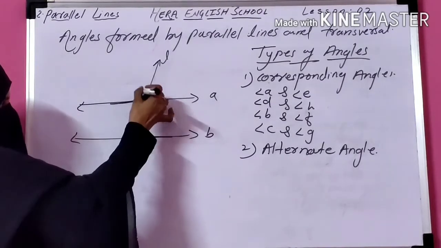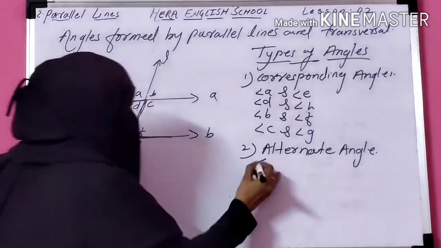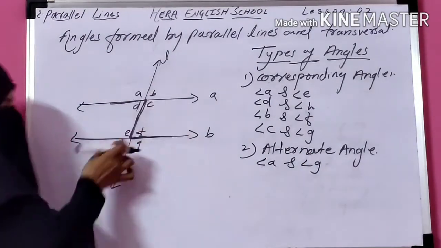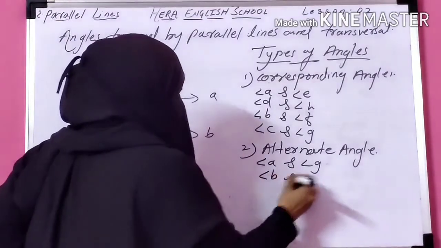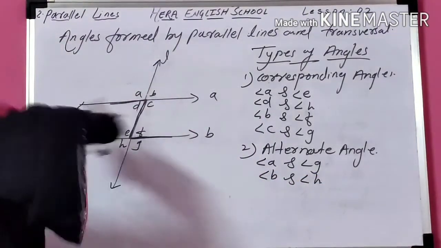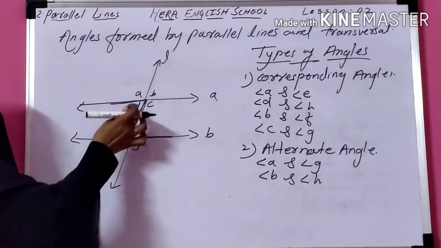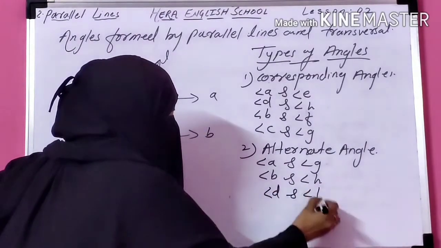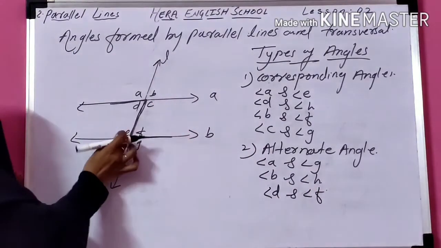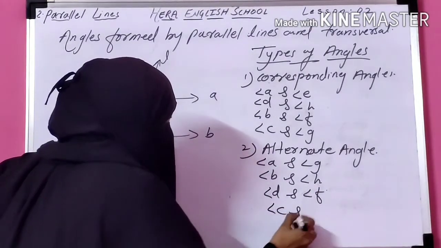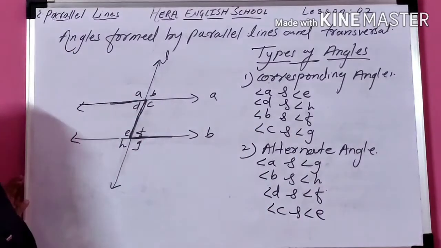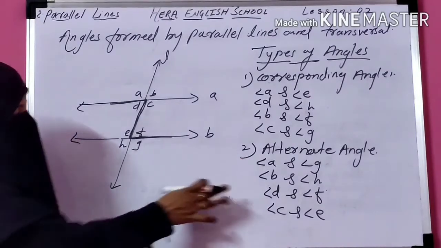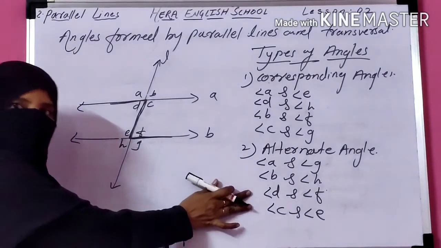So the exterior alternate angles are angle A and angle G. Now one more, angle B and angle H. These are the exterior alternate angles. Now in the interior part, angle D and angle F, and angle C and angle E. These are the interior alternate angles. So there are 2 pairs of exterior alternate angles and 2 pairs of interior alternate angles.